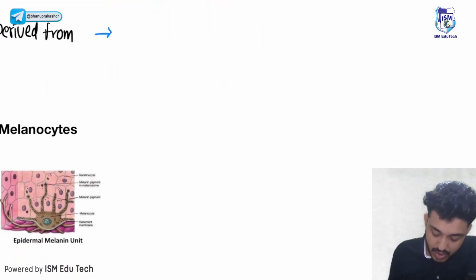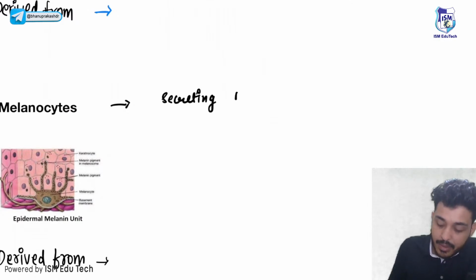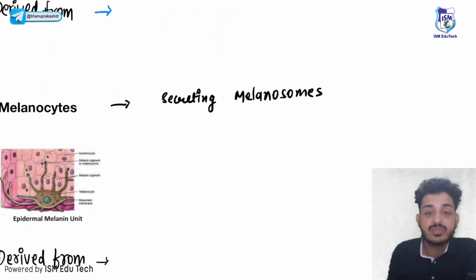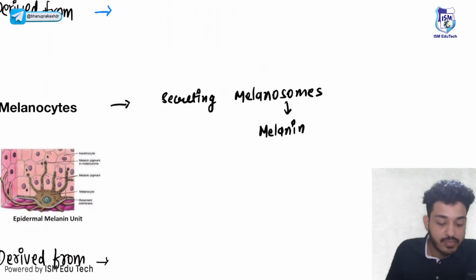Okay, let's talk about melanocytes. Melanocytes, the name itself tells you. What do you understand by melanocytes? Their function is that they will be secreting melanosomes, and those melanosomes will be giving rise to melanin. Can anyone tell me what is the function of melanin? How many types of melanin do we have?